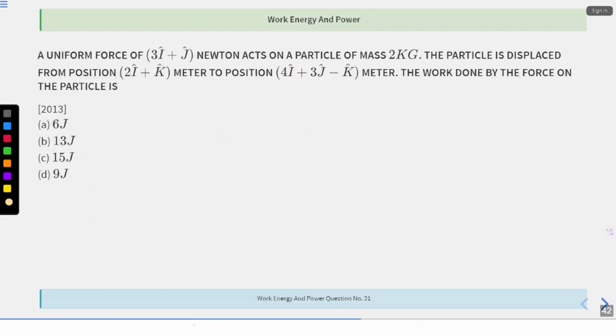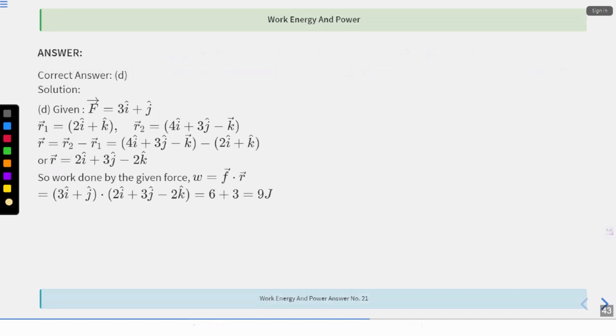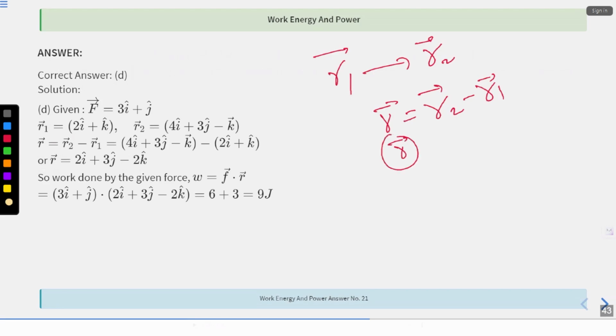Moving further. A uniform force of this, okay, it is acting on 2 kg. If the particle is displaced from this position vector to the position vector this, then work done by the force. If you are aware of vectors, then this is very easy question. Okay, so what they are telling me is that a particle is moved from r1 vector to r2 vector. So what do you do? You find the r vector which is r2 vector minus r1 vector. This is what you have to find. Once you have got r vector, you have to find the work done by force. So work done is equals to f vector dot r vector, right?